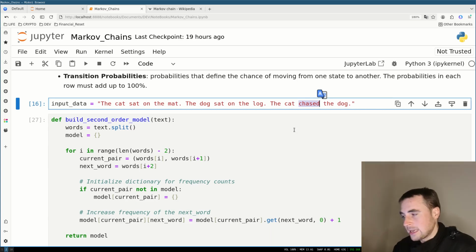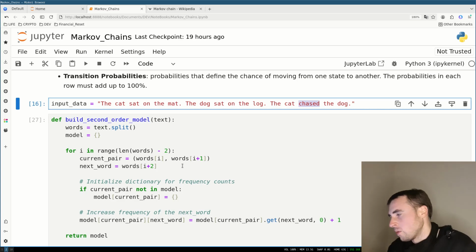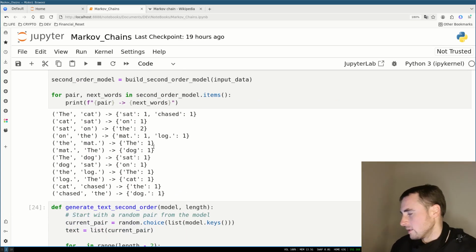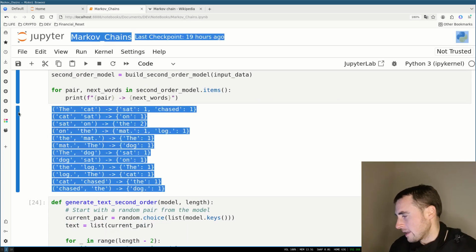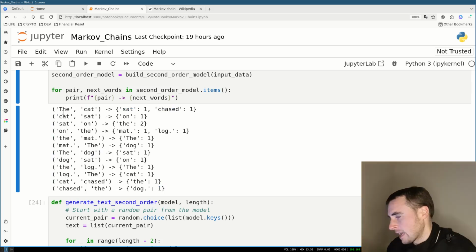We merely iterate through the tokenized text, and for every pair of tokens, we build up a probability of what the next word will be. Here is the end outcome: the word pair the and cat can transition to the word sat, or it can transition to the word chased.